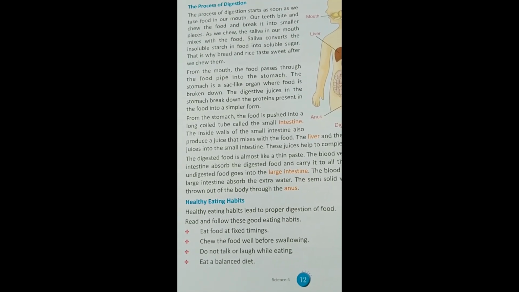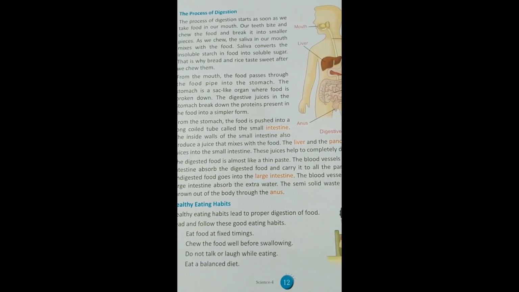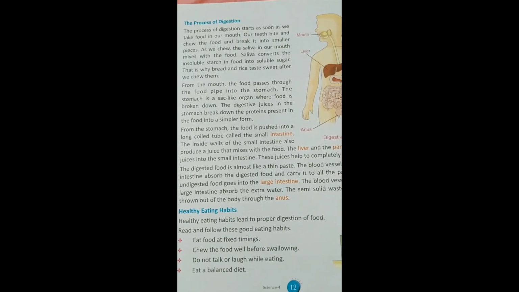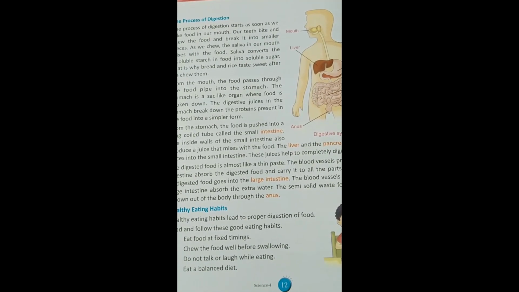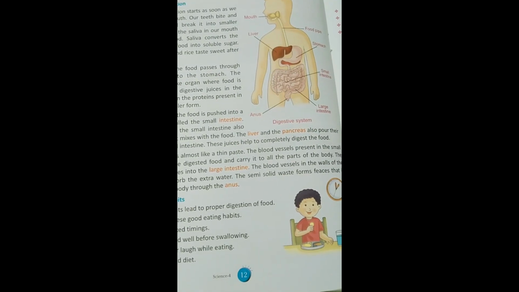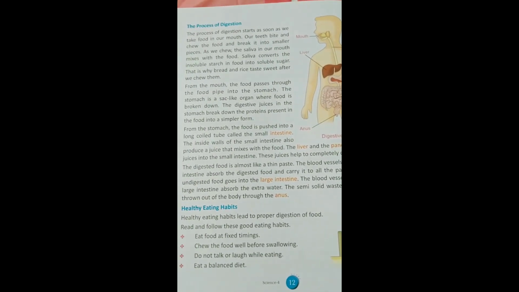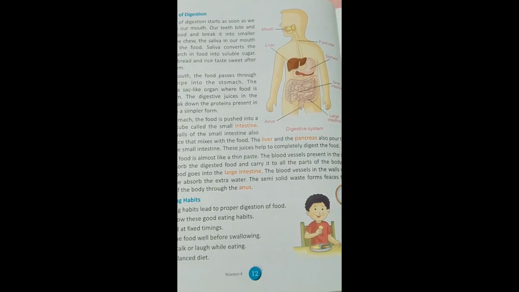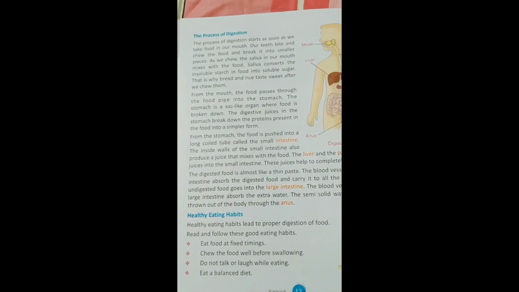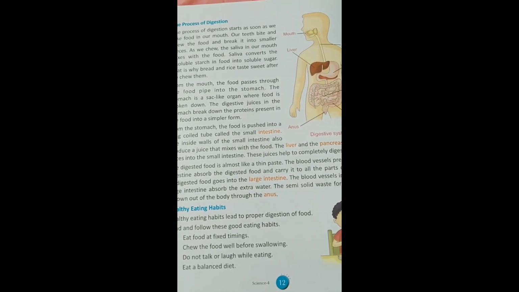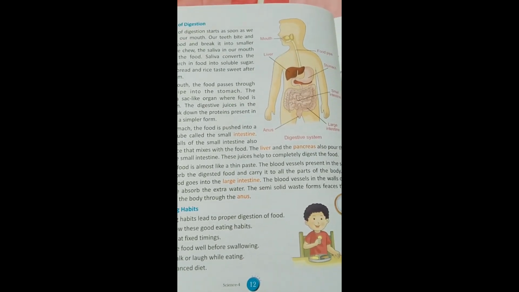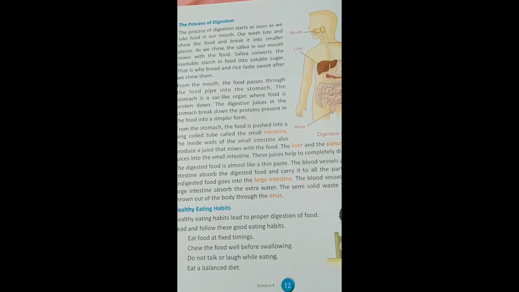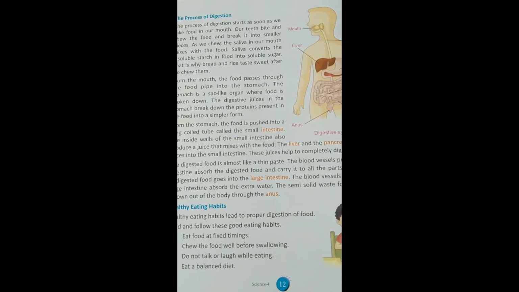The digested food is almost like a thin paste. The blood vessels present in the small intestine absorb the digested food and carry it to the parts of the body. The undigested food goes into the large intestine. The blood vessels in the walls of the large intestine absorb the extra water. The semi-solid waste forms feces that is thrown out of the body through the anus.